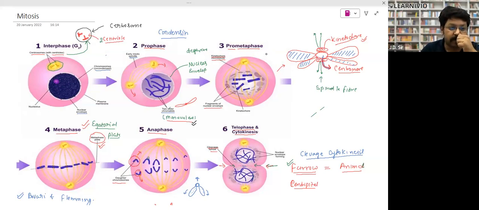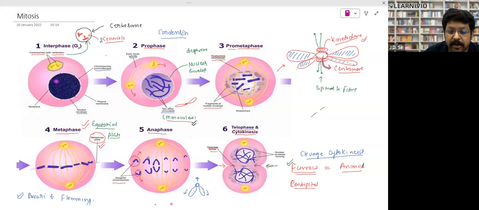This is the prometaphase, right? Prometaphase. In prometaphase, both of the centrioles reach the opposite pole. When both of the centrioles reach the opposite pole, formation of spindle fiber takes place, and these spindle fibers attach with the centromere.